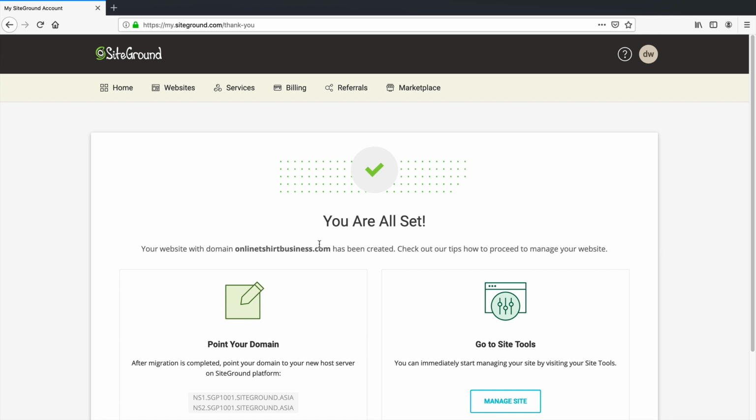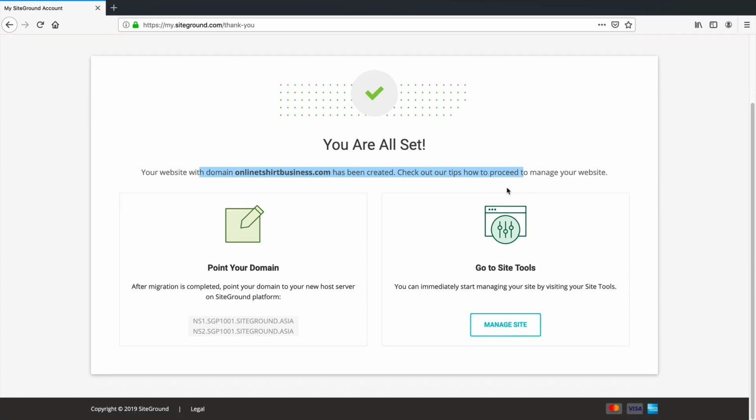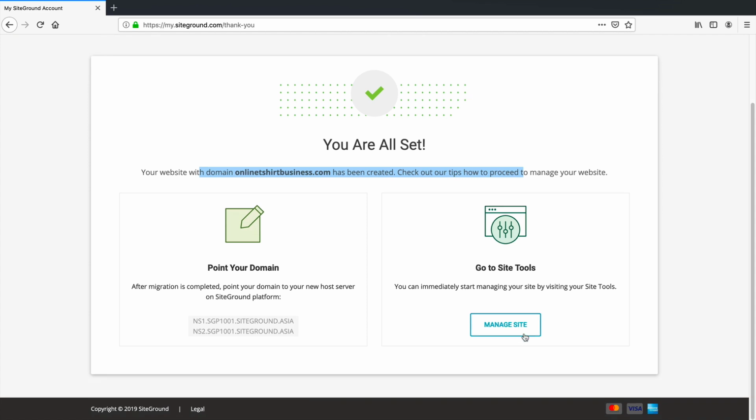So, here we go. You're all set. Your website with your domain has been created. Right now, you can go ahead and go to your site tools, and after migration, point your domain to your new hosting server, etc. So everything is all set. Everything is all done. Right here, click on Manage Sites.